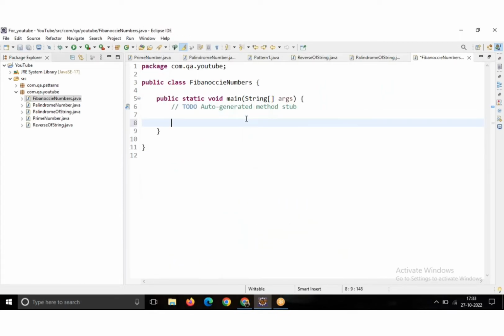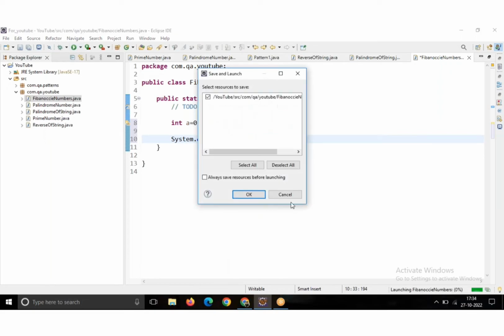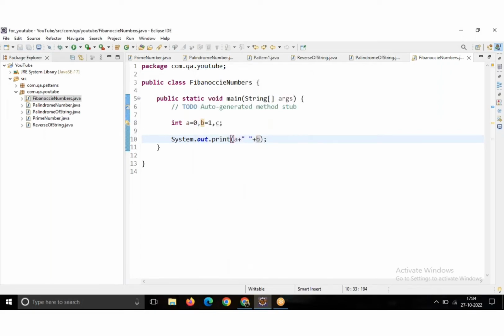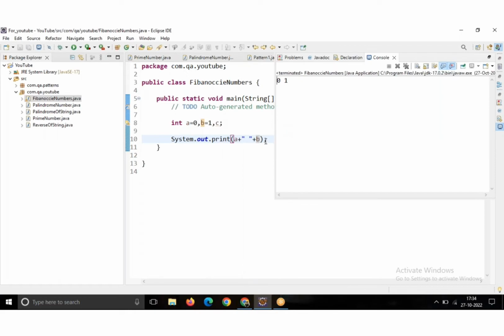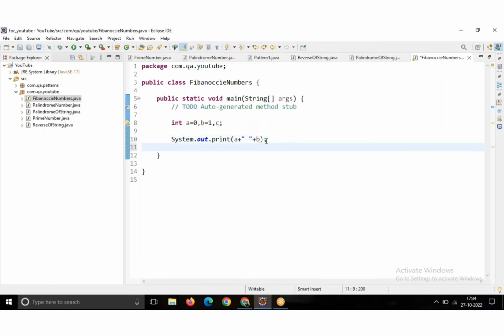Now let us see. Here I am initializing int a equal to 0 and b equal to 1, and c, I am just declaring here. Then I am going to print. Print means horizontal execution: a plus space plus b. So when I am running this program, I got 0 and 1. And we already know what a Fibonacci number is, we have seen.